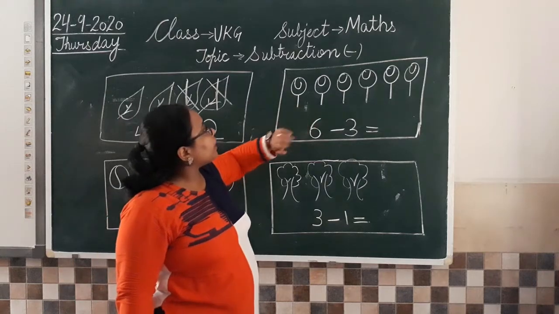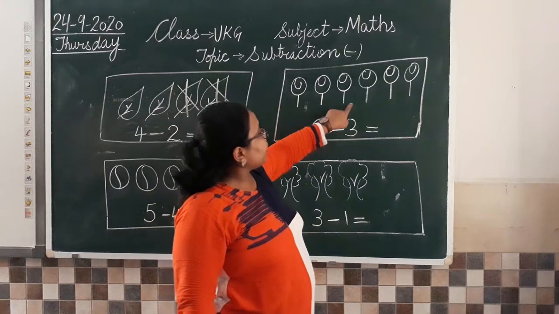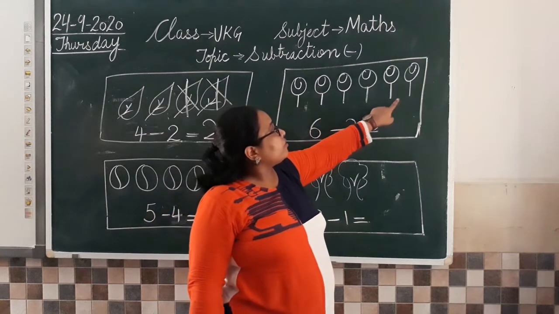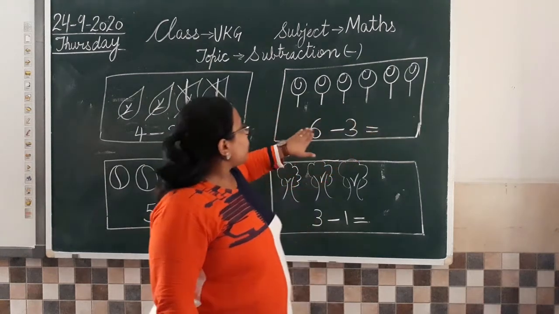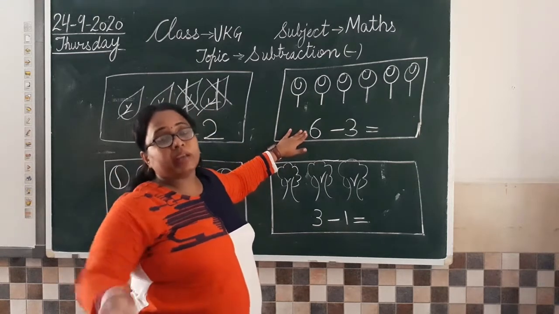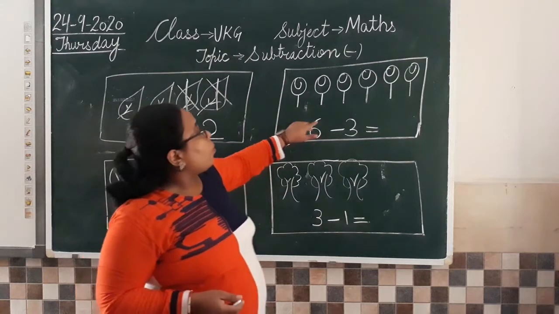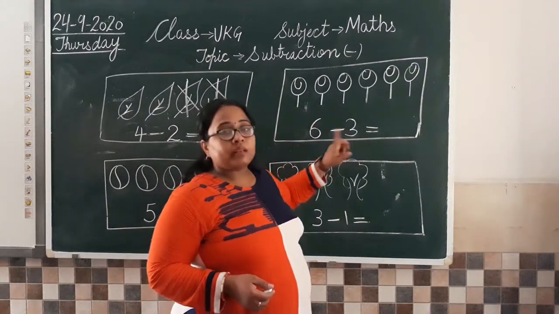So let us see how many lollipops we have. 1, 2, 3, 4, 5, 6. So you have 6 lollipops. Now in the evening, one of your friends came. आपके friend आता है. Then what happened? उसमें से कितनी lollipops minus हो जाती है?